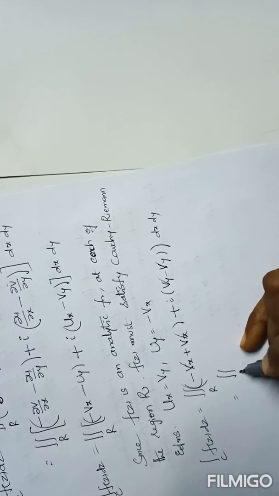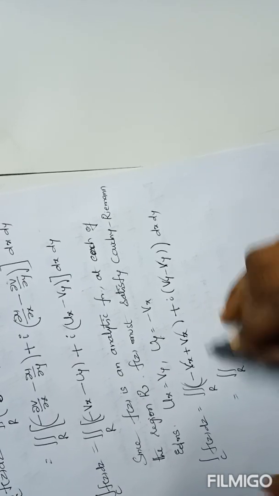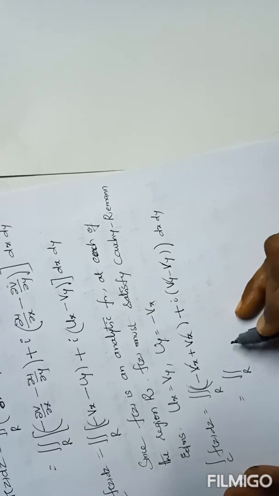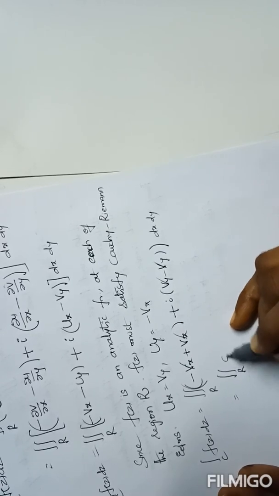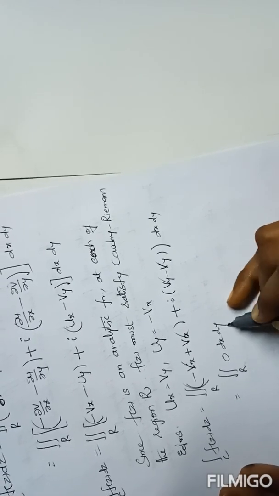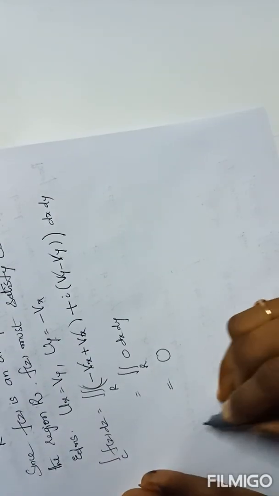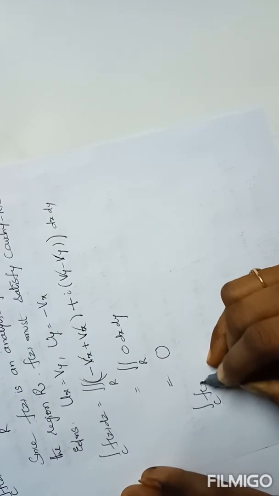Now these two are the same with opposite signs, these two are also the same, so the integral over r from 0 to 1 is there, so everything cancelled here, dx dy, and the total result is 0. Integral over C of f of z dz equals 0, where f of z is an analytic function in the closed region R.